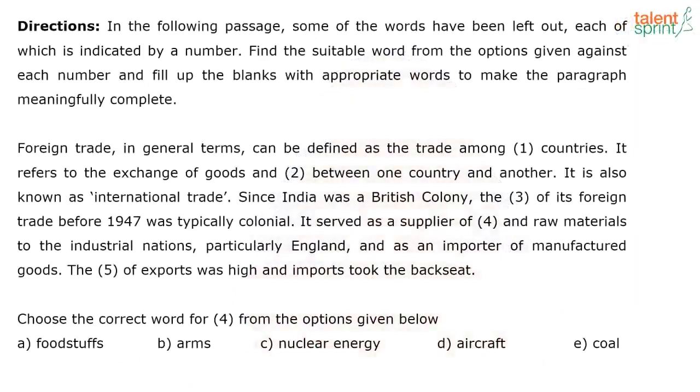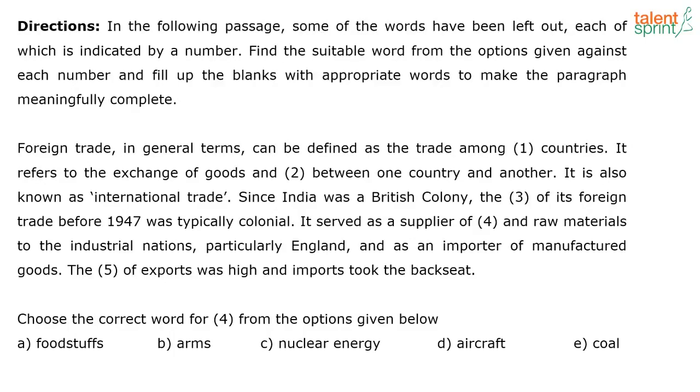Look at the context. That's also a good point, because coal kind of is covered under the raw material. Why not E? Because raw materials kind of covers that bit. Why would I segregate one of the raw materials and put it before in the previous blank? I would rather talk about what else was India supplying, right, other than the raw materials. I don't think India was a supplier of weapons before independence. It has to be A, boss.